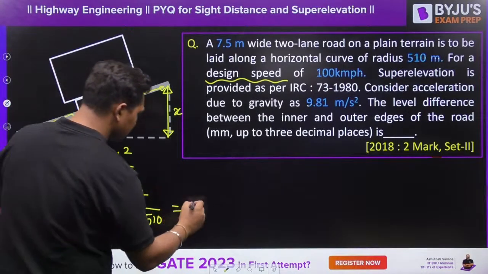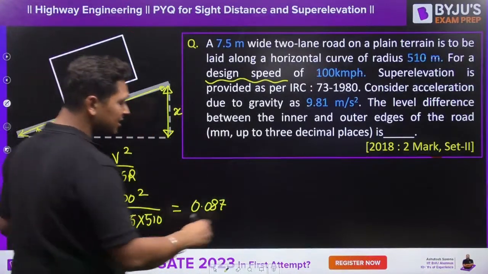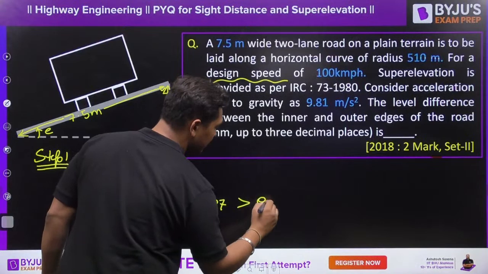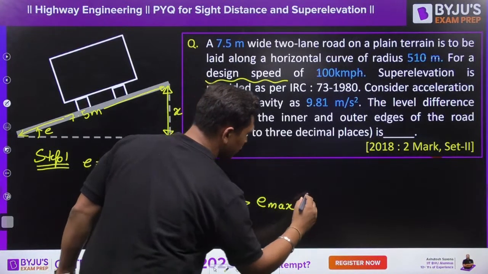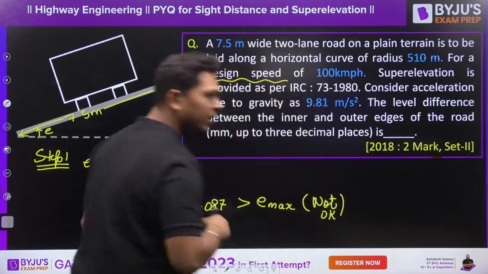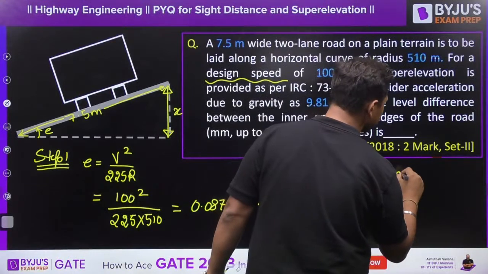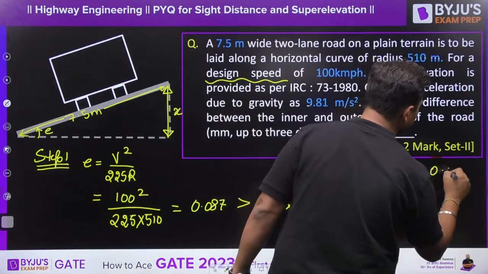This is equal to 0.087. Now since this is more than Emax, it is not okay. So what are you going to do? You provide E is equal to Emax, which is equal to 0.07.